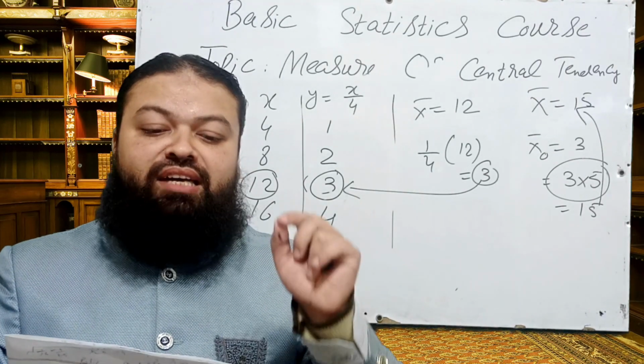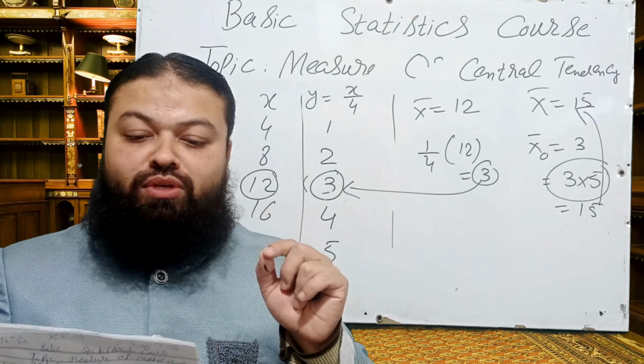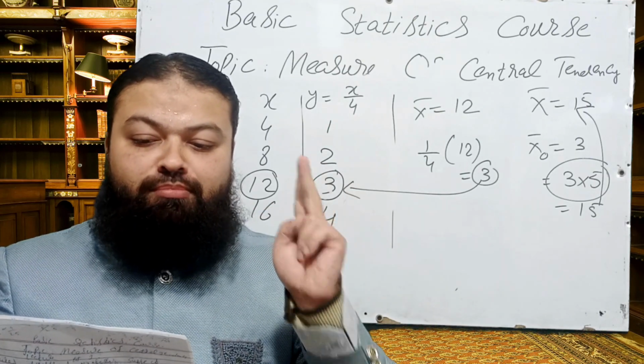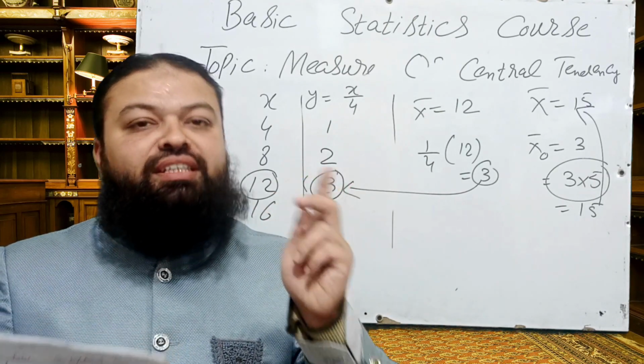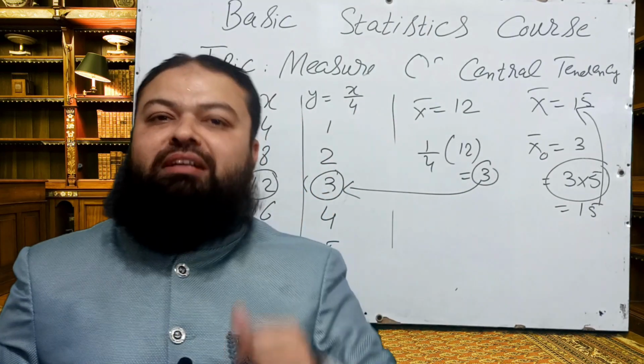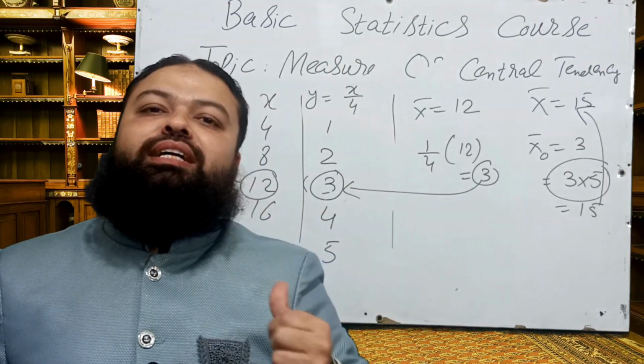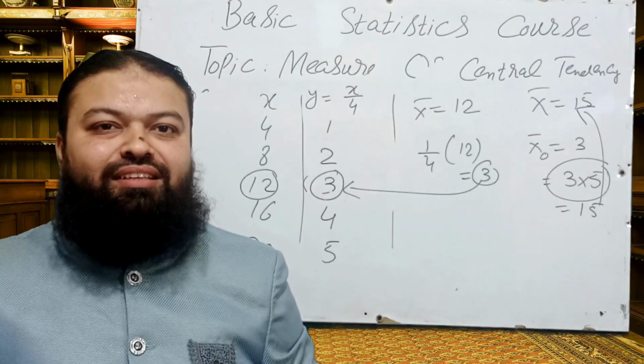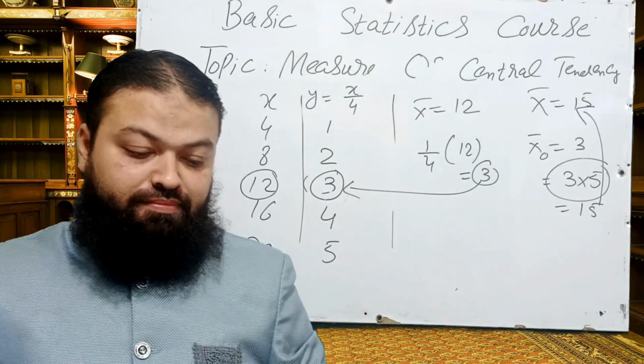If the grouped data has open-end classes, we cannot calculate: A, median, B, mode, C, quartiles, D, mean. In open-end classes, mean cannot be calculated, but we can compute quartiles, median as well as mode.